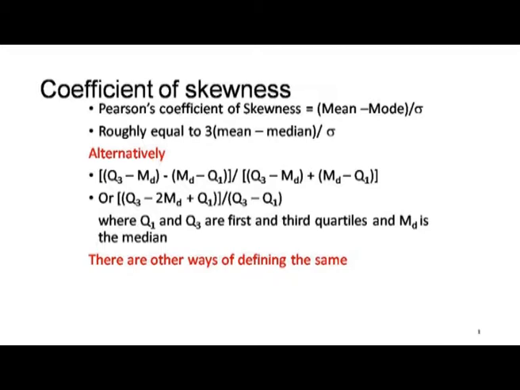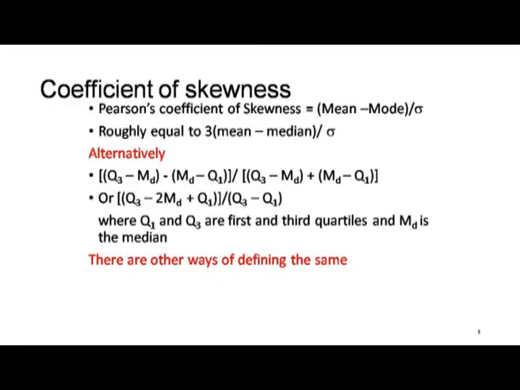Actually, I will say that there are two aspects of coefficient of skewness. One is the sign, whether you have a negative sign or positive sign. If mean is more than mode, then you have a positive sign, and if mean is less than mode, you have a negative sign. Positive means positive skewness or a longer tail towards the right hand side, and negative skewness means a longer tail towards the left hand side. And another aspect is the quantity, the absolute value of the coefficient of skewness, which tells us to what extent the distribution is skewed.